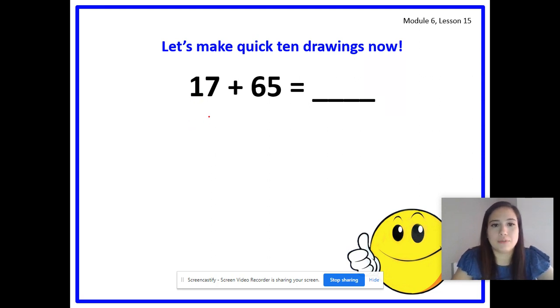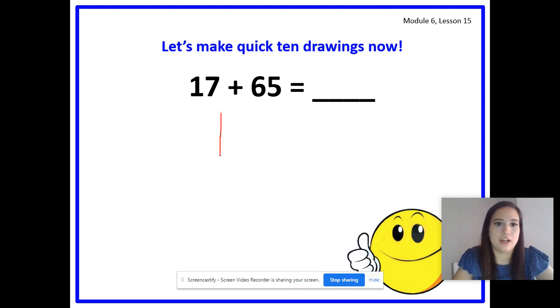So the first step was to draw the first addend, and our first addend is 17. What is our first addend? Get ready. Yes, 17. And 17 has how many tens and ones? Get ready. Yes, 1 ten, 7 ones. So remember we draw sticks as tens.